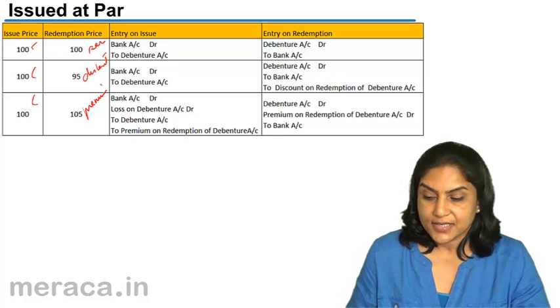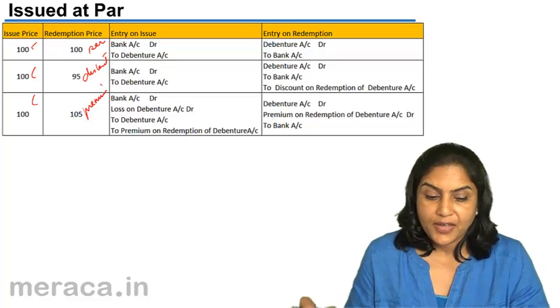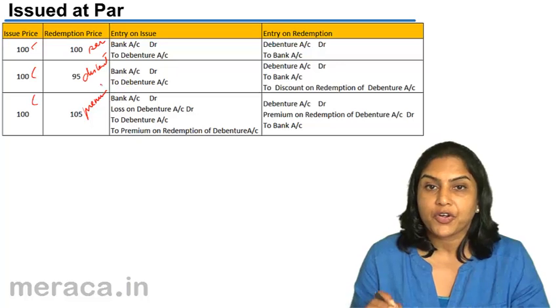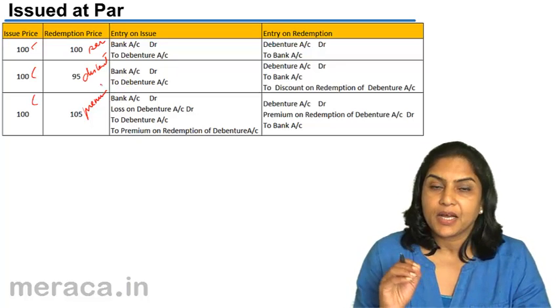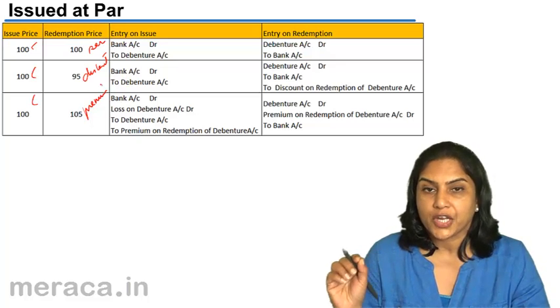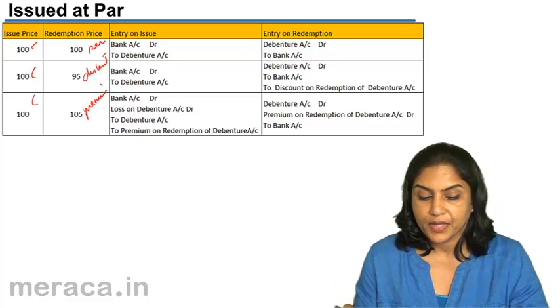For a quick understanding, let me just mention that the entries for issue of debentures are similar to an entry for issue of shares.